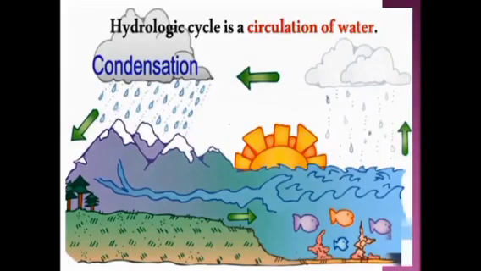Then hydrologic cycle is a circulation of water. First, water will get evaporated, then condensed. Again it will return as water in the form of precipitation. So it is the circulation of water.